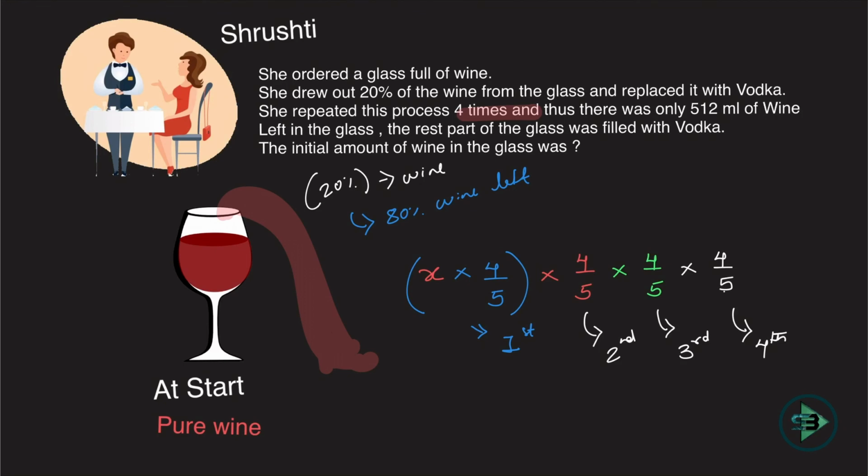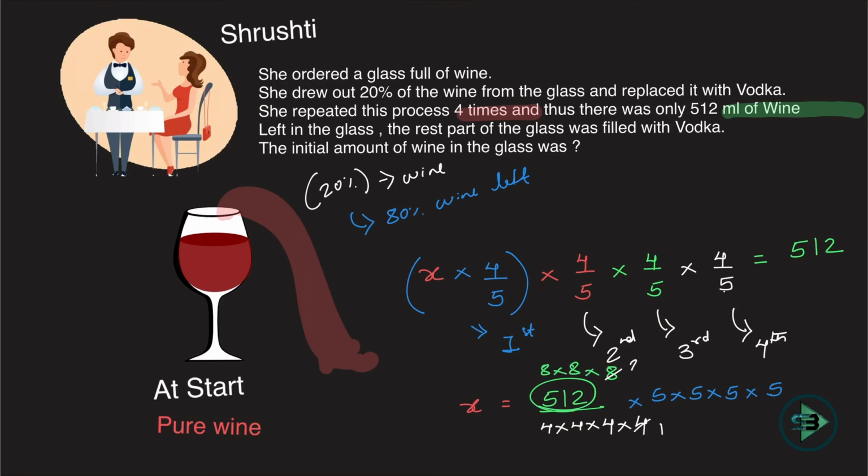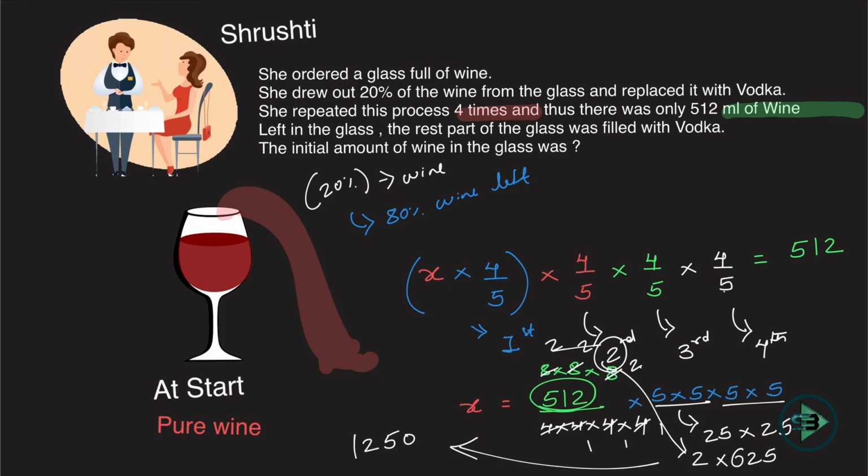And that is given to me as what? 512 ml. So now I can easily find the value of X, because the initial was X, 80% of the previous remaining, and eventually I have 512 ml. So from this I get the value of X. X is equal to 512 upon (4/5)^4, that is 512 into 5^4 upon 4^4. 512 is 8 cubed. Just cut it. 4 ones are 4, 4 twos are 8, so 8 by 4 is 2, and 2 to the 4 is 16... Cancel it out and you get 25 squared, 625, into 2, 1250. That is the initial amount of wine in the glass.